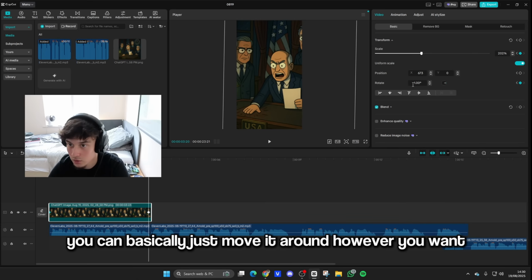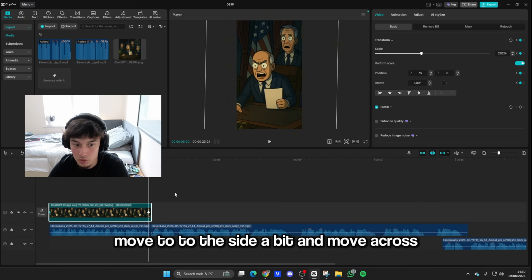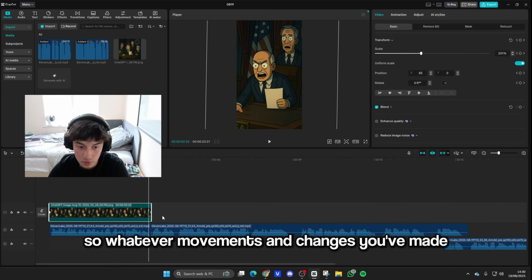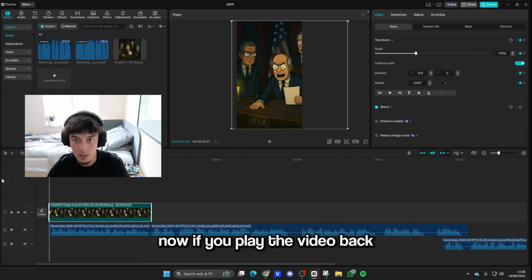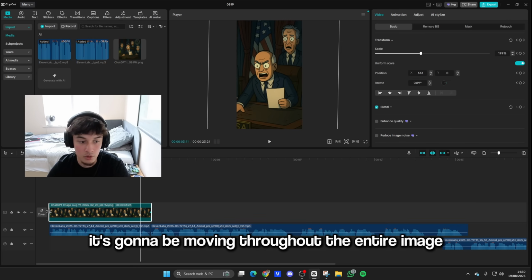If you can basically just move it around however you want. If I want it to move to the side a bit and move across, we can do that as well. So whatever movements and changes you've made, now if we play the video back, it's going to be moving throughout the entire image.